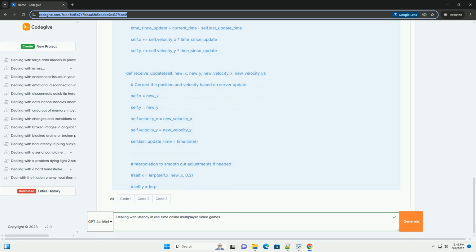Example. Explanation. remote_player_receive_update sets the target_x and target_y to the new position received from the server. remote_player_update moves the player's current position, x, y, towards the target_x, target_y by a fraction determined by interpolation_factor.